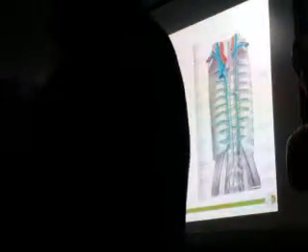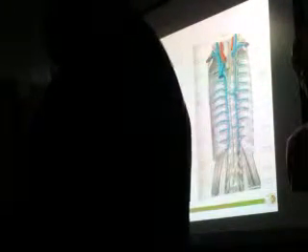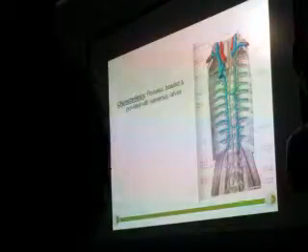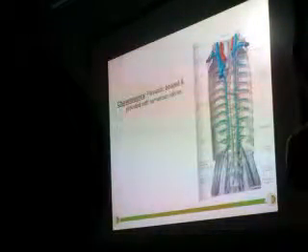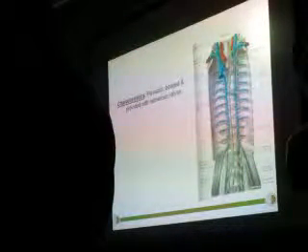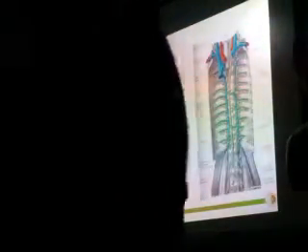Why does it look beaded? Because of the presence of valves. The wall of this vessel is so thin that even the valves inside make it dilated, so at that region it looks enlarged, like a collection of beads. This is how we identify it: the beginning from the cisterna chyli, and above you can see the beaded appearance. Measurements: the length is almost 38 to 45 centimeters, and the width is very small, just 5.5 millimeters.